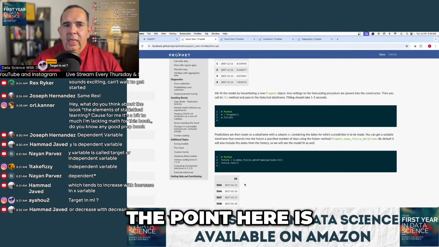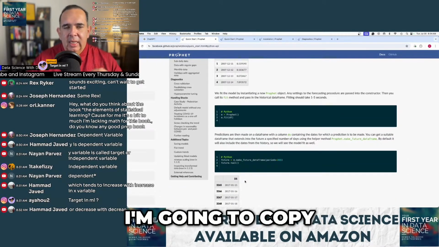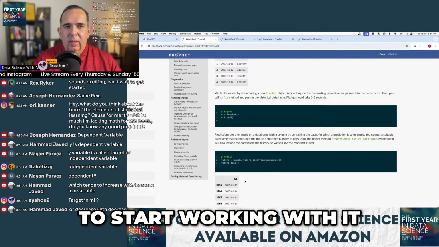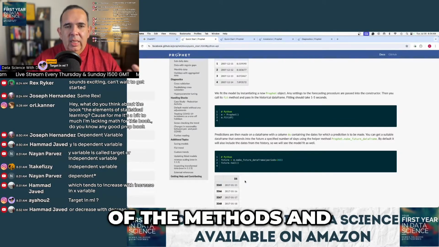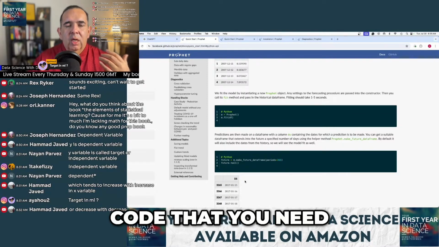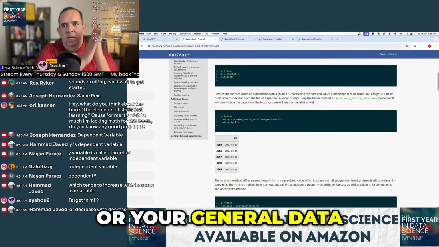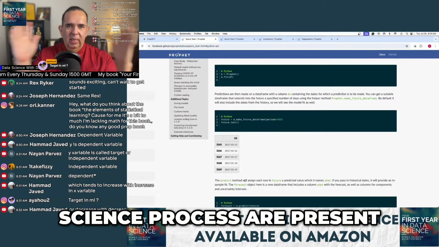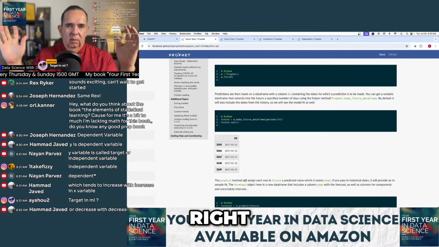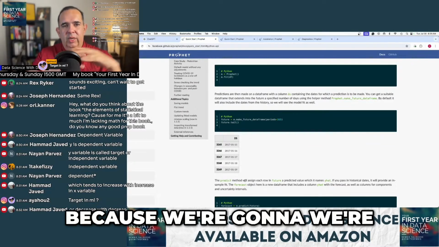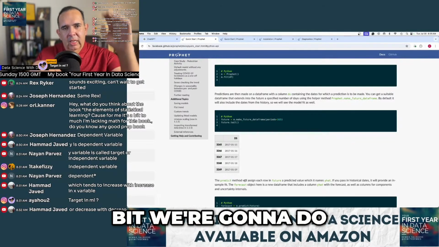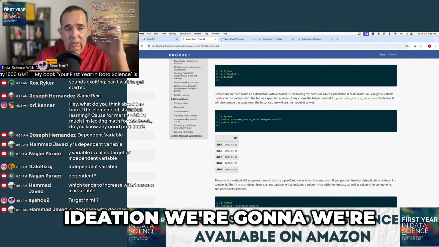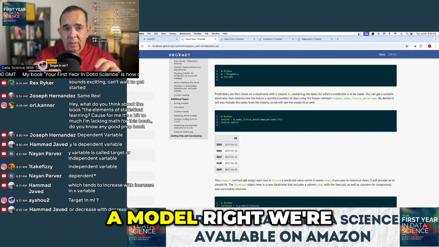The point here is not to say, great, I'm going to take this, I'm going to copy it, and I'm going to start working with it. The point here is to verify that all of the methods and all of the code that you need for your general data science process are present and you understand them, right? Because we're going to have our data, we're going to look at our data a little bit, we're going to do ideation, we're going to try to create a model, right?